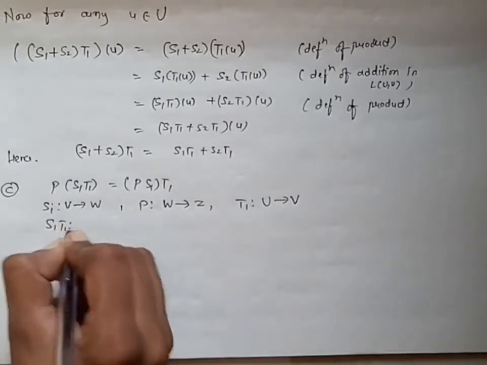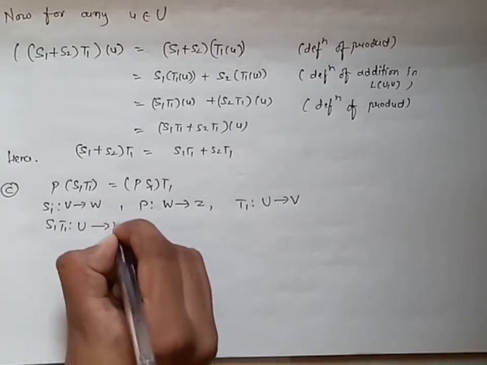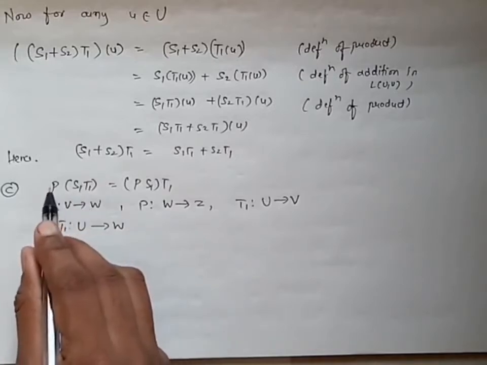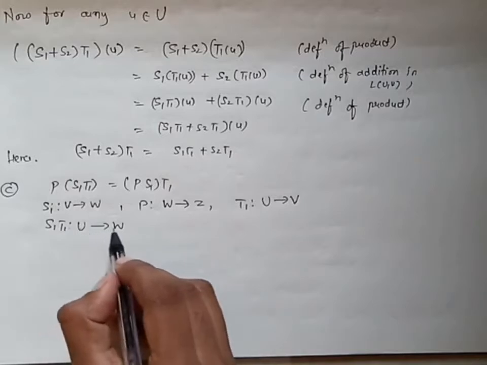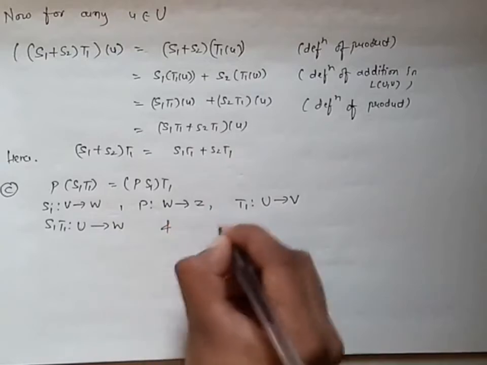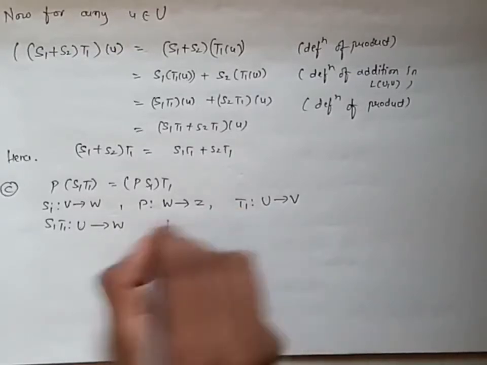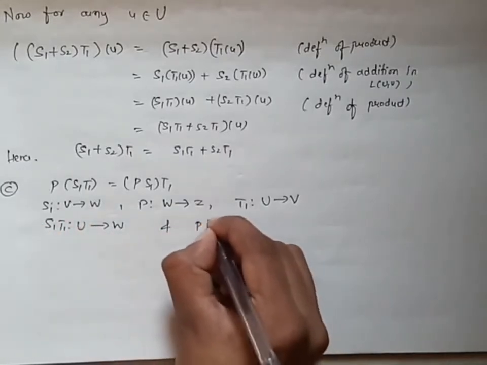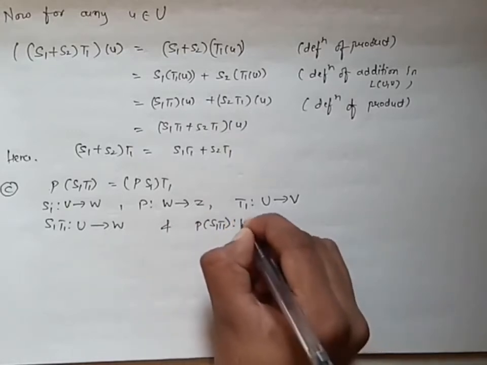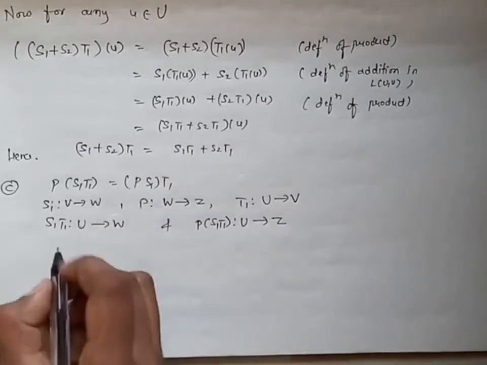We already know that the product S1 T1 is defined and is from U to W. Now the product S1 T1 is from U to W and they are asking for the product with P. So this is from U to W and this is from W to Z. So obviously we can say that from here also the product of P with S1 T1 is defined and is from U to Z. Again we have to see this one.